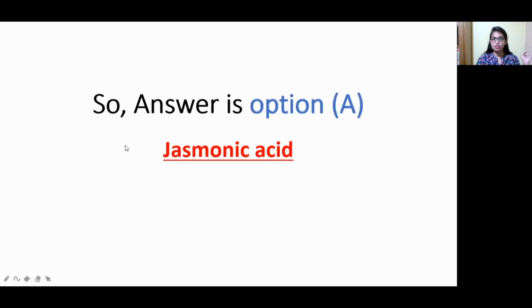So all these things gibberellin hormones will be used. According to this, which is the answer? We never got jasmonic acid in the plant growth hormones, right? So that's why jasmonic acid is the answer. Since it is the answer, it is not a plant growth hormone. So what is it?